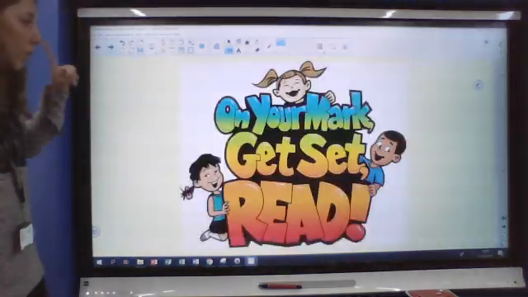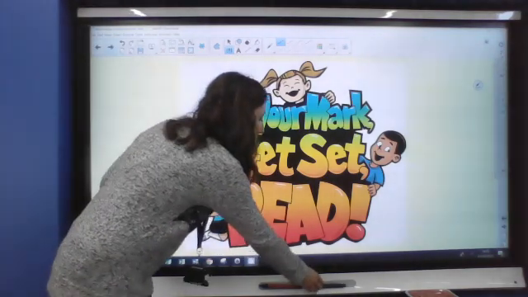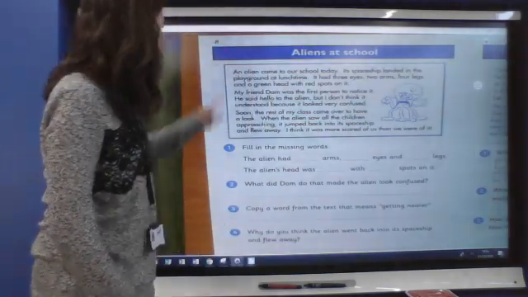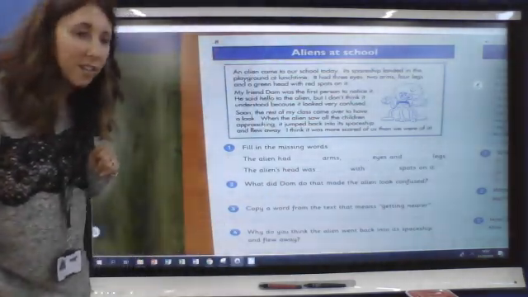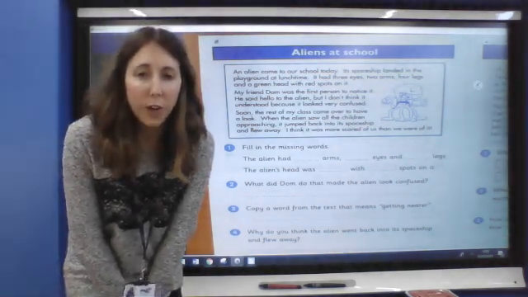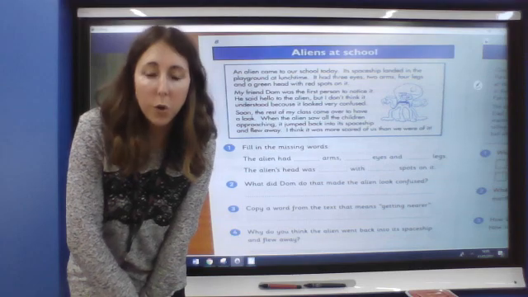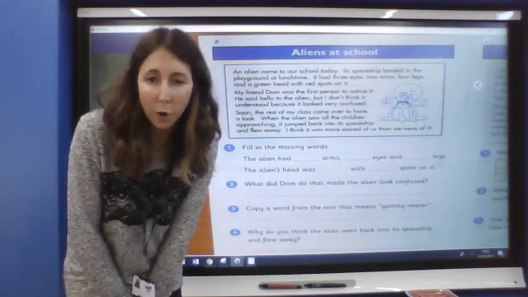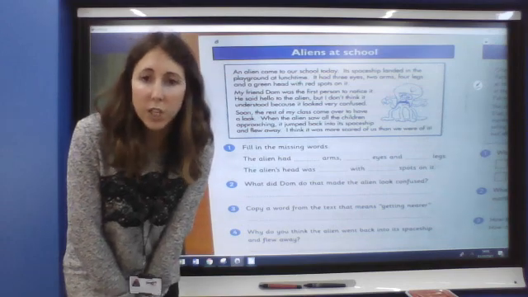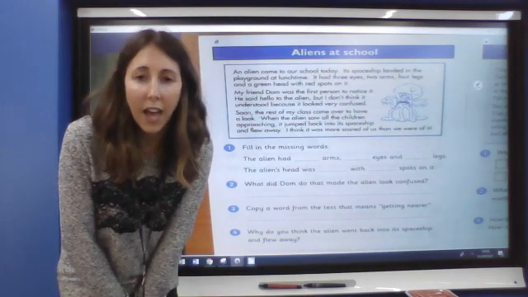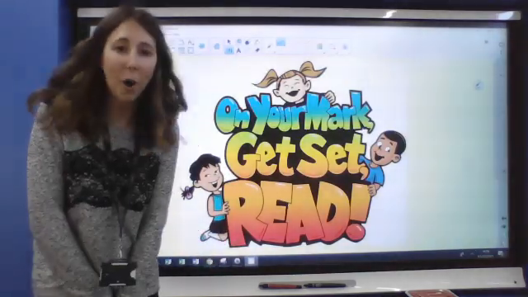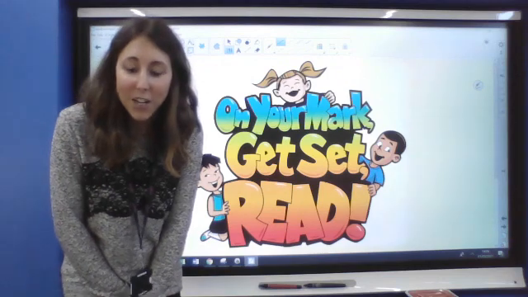Okay. So let's have a look at our text today then. So we are on page 8. Page 8, aliens at school. So I would like you to go away, have a little read, remembering those tricky words that we've thought about, sound buttoning any other words that might be unfamiliar to you. And then once you've read it, you might want to read it through more than once. Can you come back and we will do some practice questions? So on your marks, get set and read. Off you go.